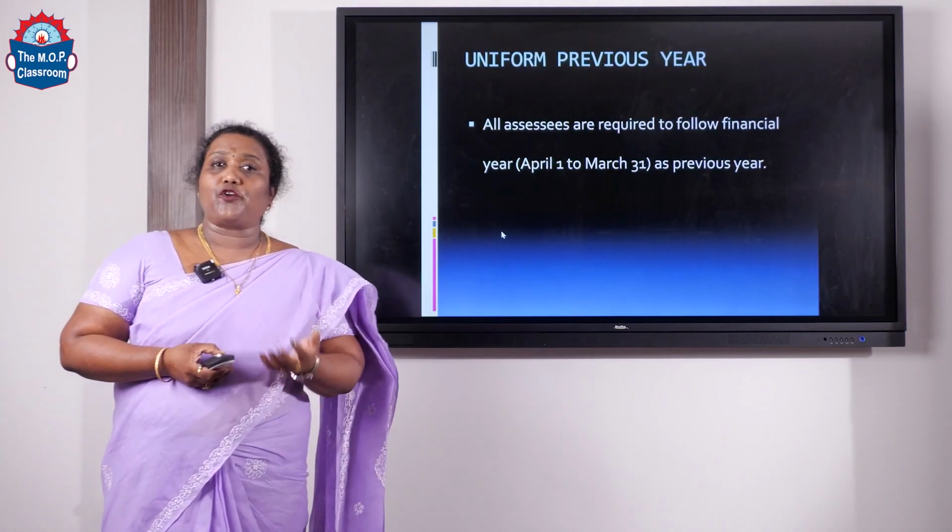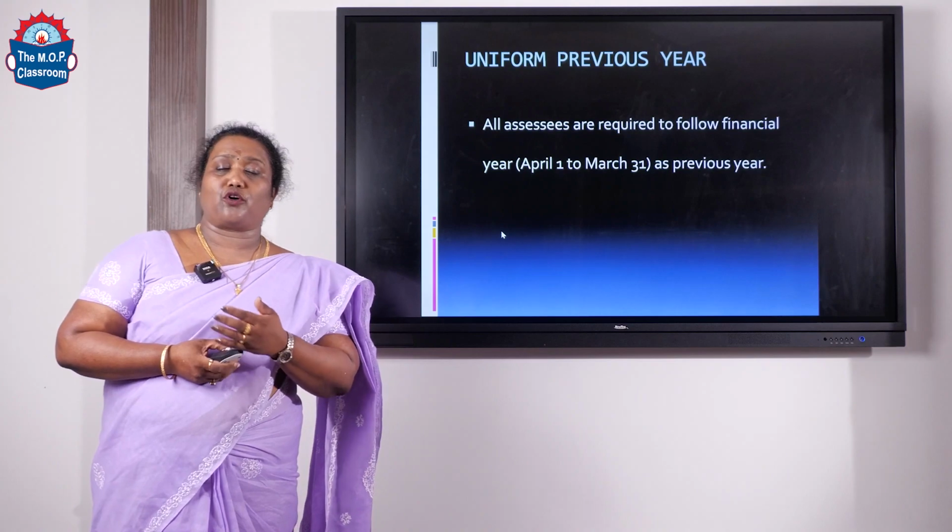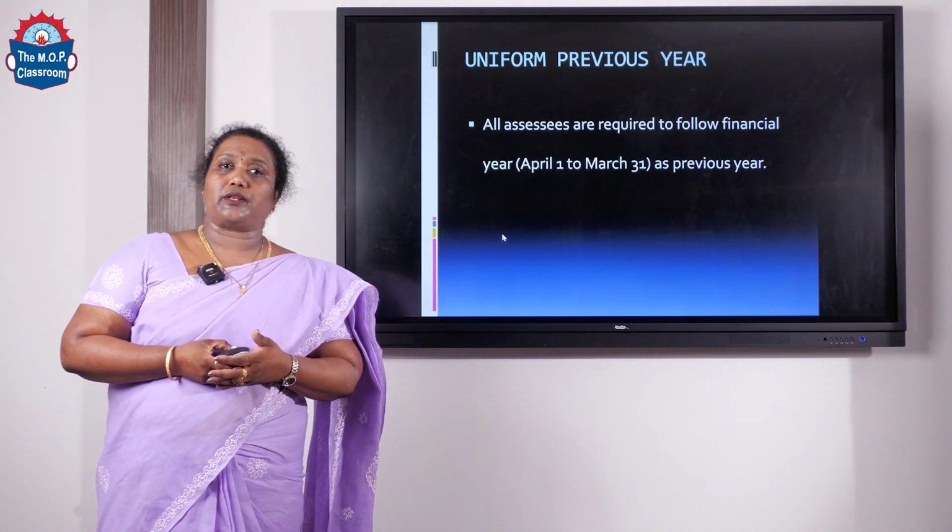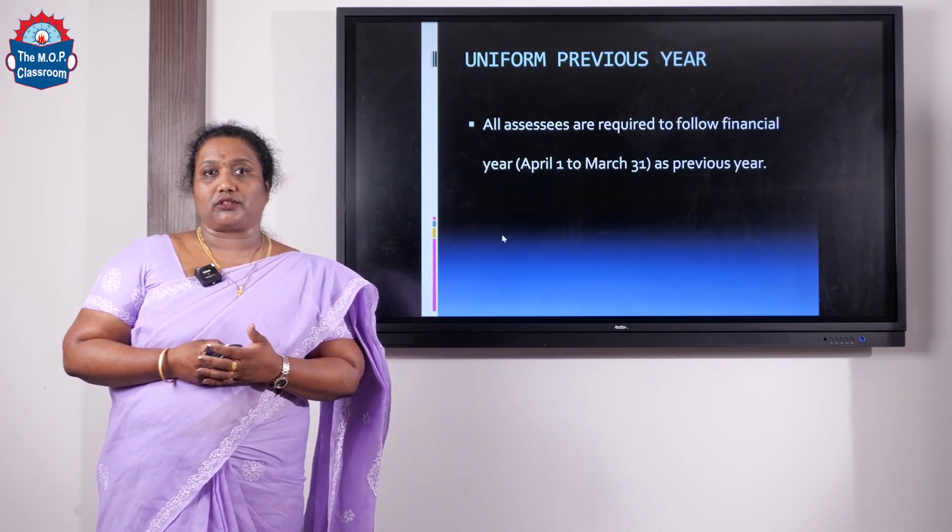Now, what is the uniform previous year? Uniform previous year for all kinds of persons will consist of 12 months, which starts from 1st April and ends on 31st March.